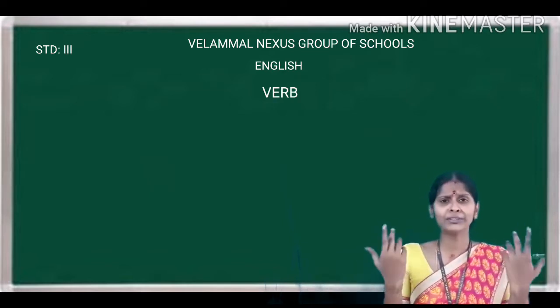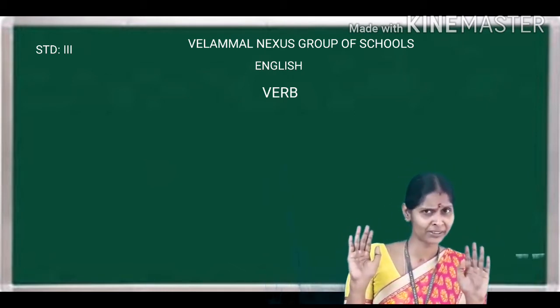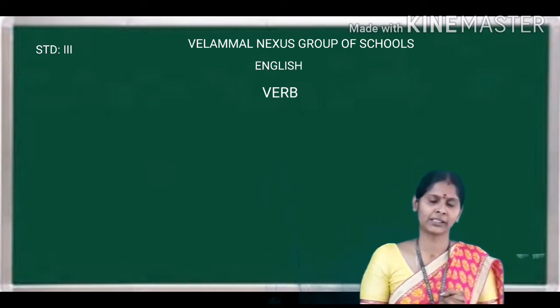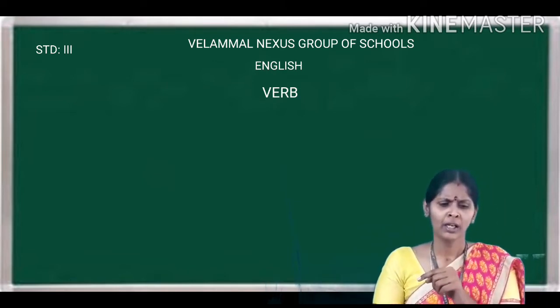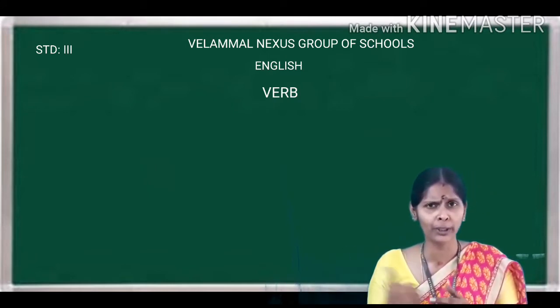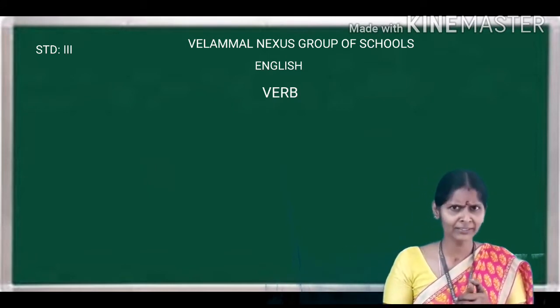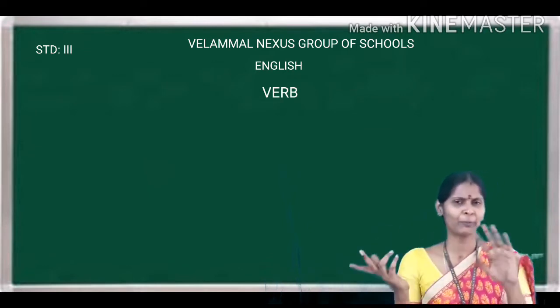When I was giving such instructions, you were able to take up the meaning. Right, children? But I just want to ask you one question. Can we form a sentence without the action word called verb? Yes? No? I am getting both the answers.